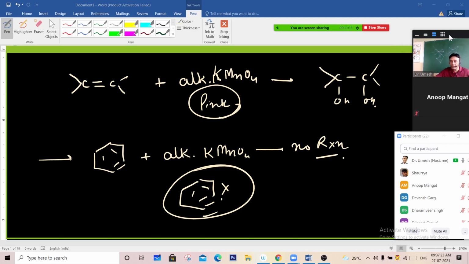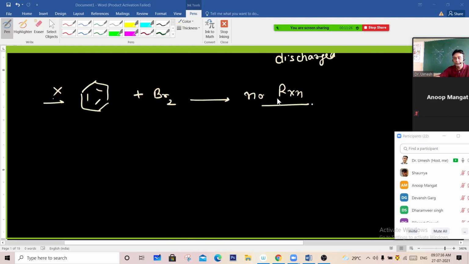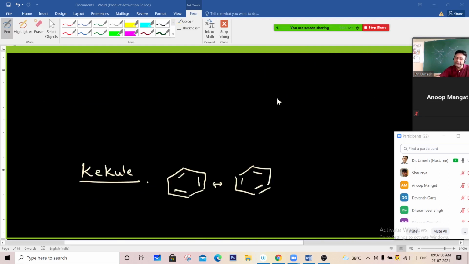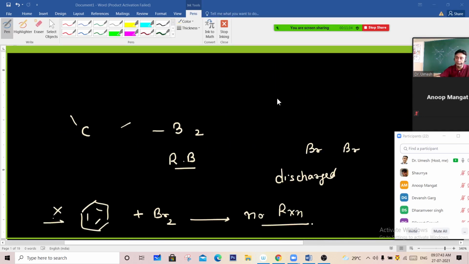It means the molecule does not have any double bond. So this structure is wrong actually, right? You got it now? Now what is the real structure? We'll discuss it. Till now, any doubt?